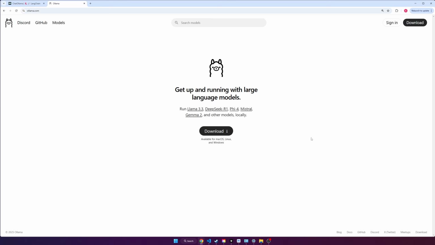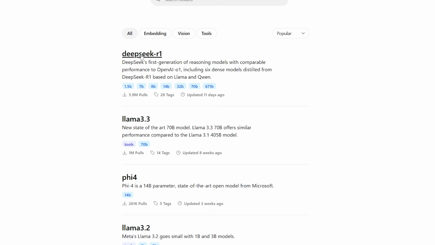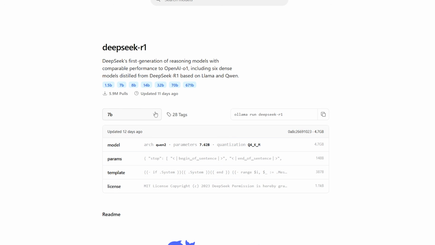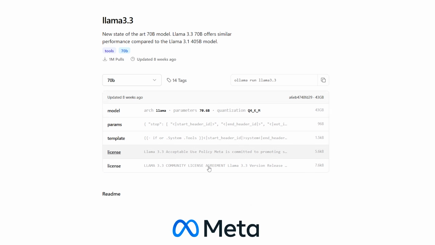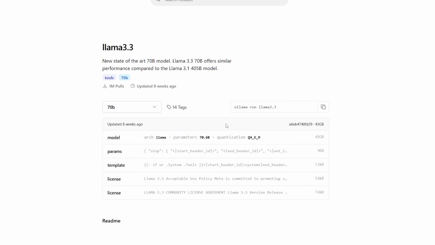We'll see how to actually use the models in a second, but first go back and download Ollama just by clicking download and go through the installation process. Once you have finished that, then now you can go to models. So if I want to try DeepSeek, I can click into it and then it tells you more information about it, or even Llama from Meta or Facebook. They have their own open source models, which are really popular as well.